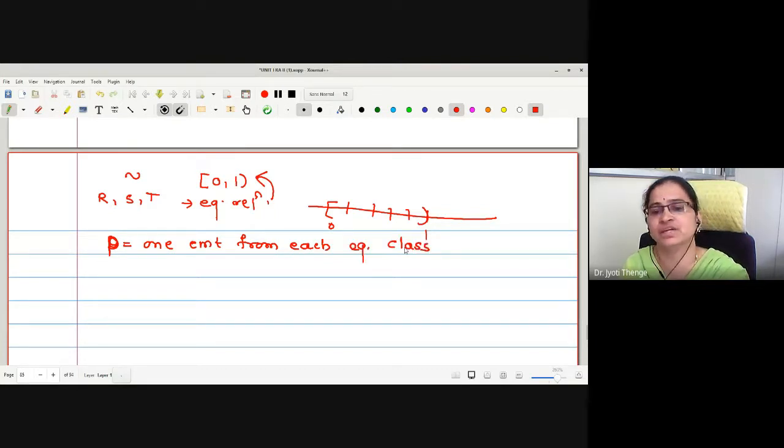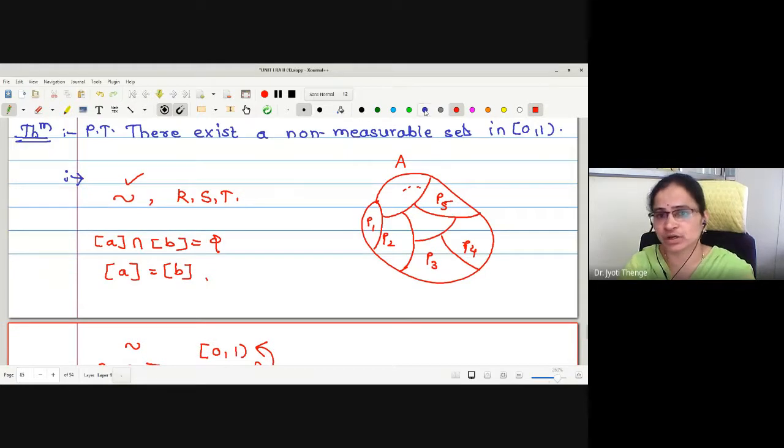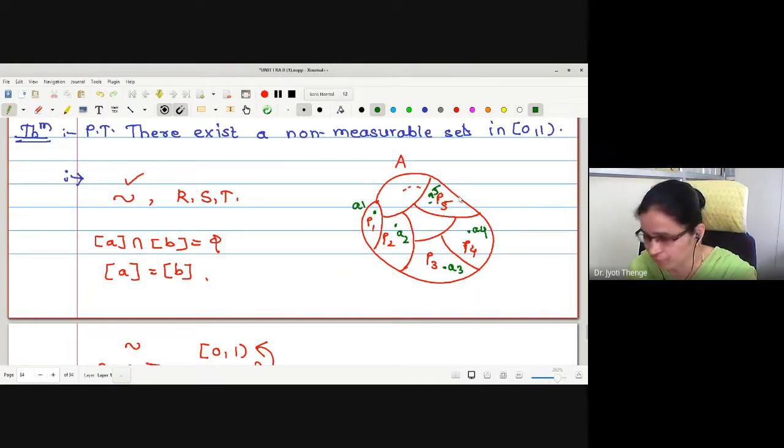Let me show you in this picture. If I have this as a partition of the given interval, and these are the equivalence classes, we select one element from every class. Say the first element is A1 I have selected, here A2, here A3, here A4, here A5. One element from every equivalence class.